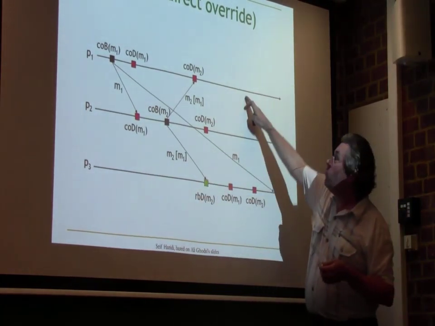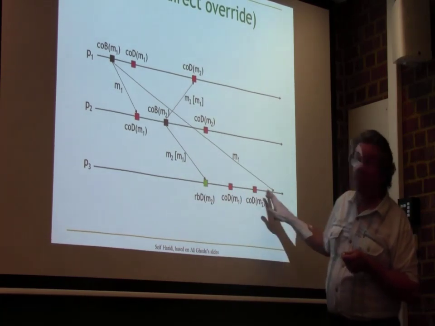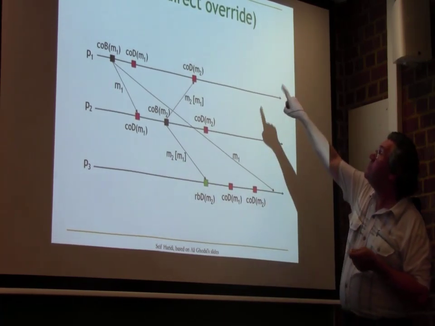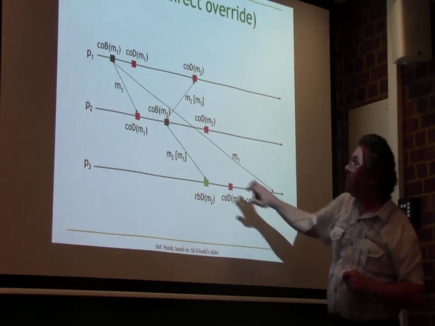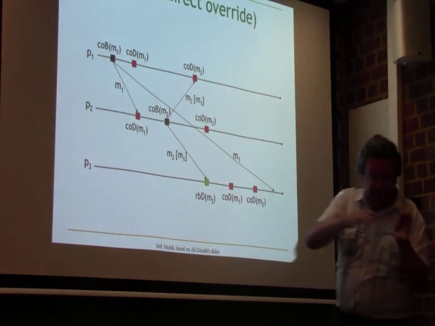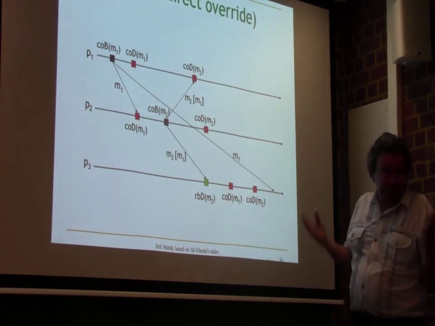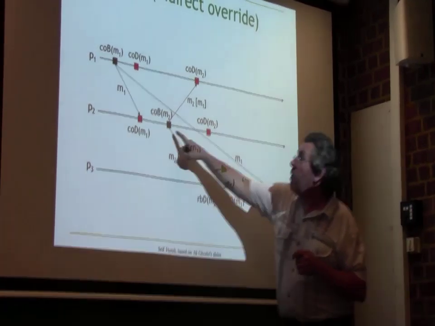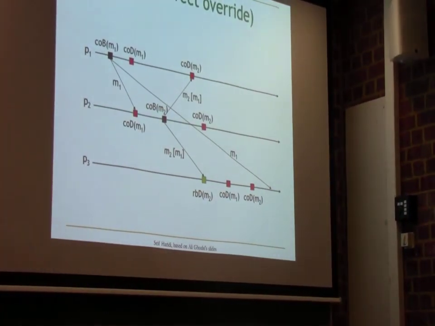So if you only look at P1 and P2, it looks kind of strange. Why is P2 overriding P1? Just to give you some name, I call it indirect override, because it's not the same node, it's another node that is overriding P1. That's okay. It's perfectly possible. It's not a problem.